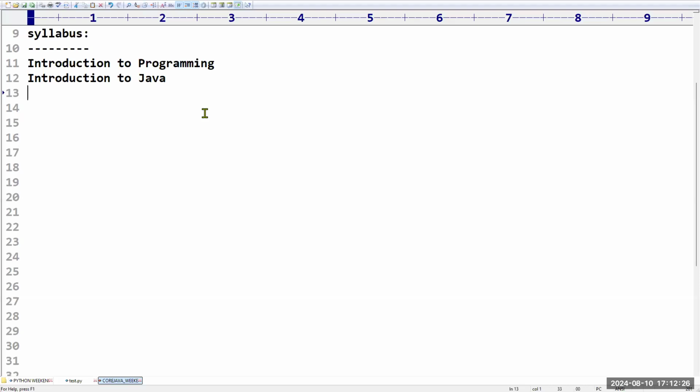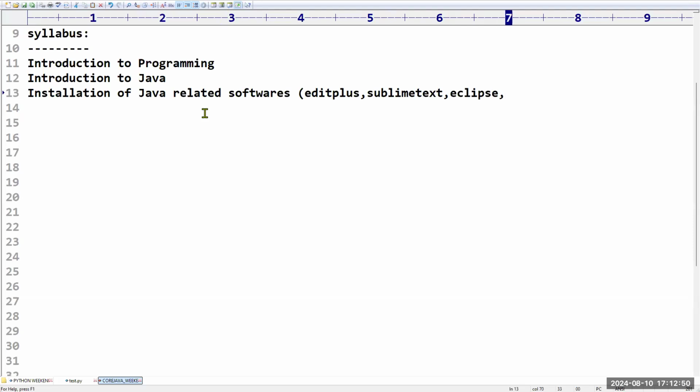After that, installation of Java related software, because we are going to use so many tools, like EditPlus, Sublime Text, Eclipse, NetBeans, and so many IDEs like IntelliJ IDEA. We will see how to install them.